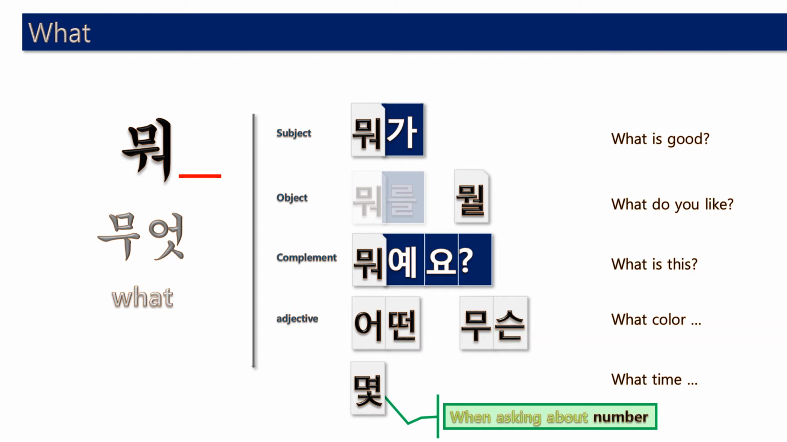Okay, so when what is the subject, 뭐가. And object? 뭘. Complement? 뭐예요. And what is an interrogative adjective. So when what modifies a noun, we say 어떤 or 무슨. Or when the answer is related with a number, we use 몇. Okay, so 몇이에요.